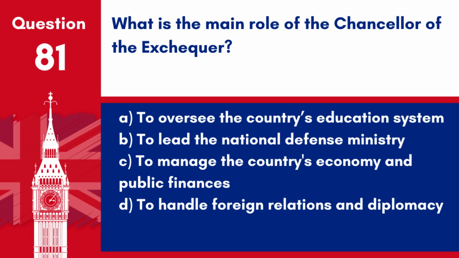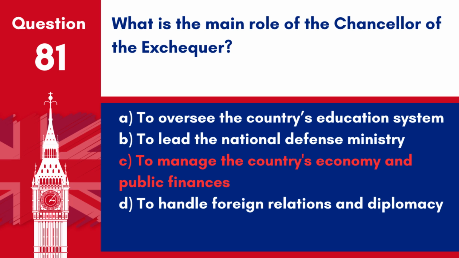Question 81. What is the main role of the Chancellor of the Exchequer? A. To oversee the country's education system. B. To lead the National Defence Ministry. C. To manage the country's economy and public finances. D. To handle foreign relations and diplomacy.